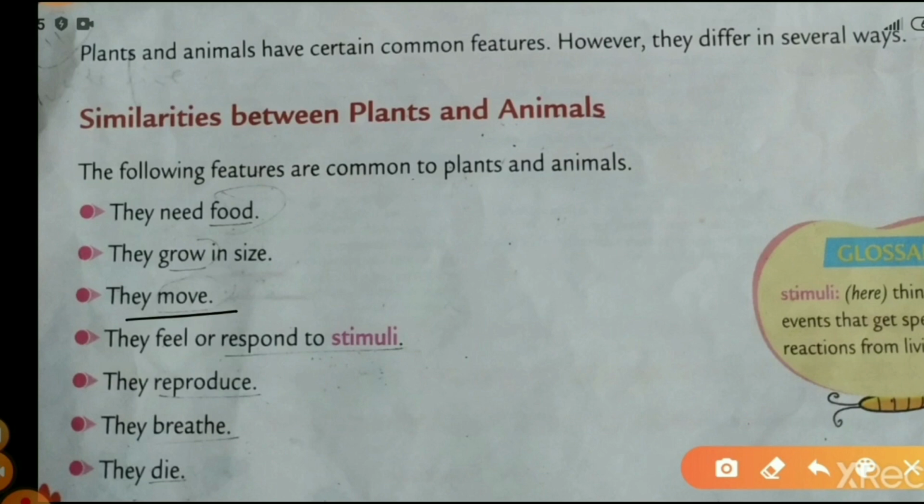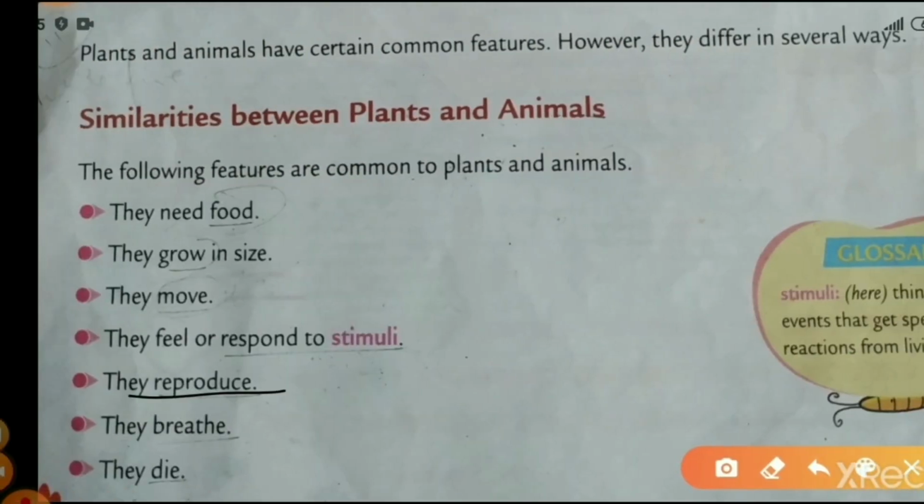That's why they move upwards and downwards. Downwards means below the ground and upwards means above the ground. That we are going to discuss later in this video. Next similarity is they feel or respond to stimuli. Now what is a stimulus? Stimuli means things that provoke or trigger a response. So plants and animals both respond to stimuli. They can both feel and respond to certain changes in their surroundings.